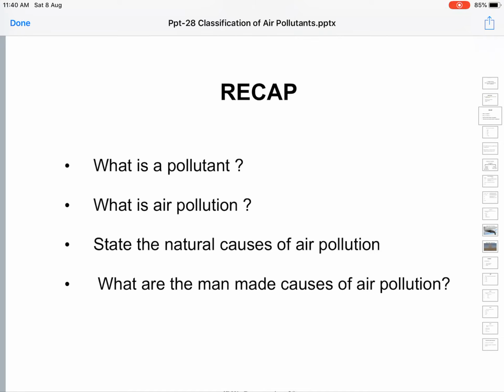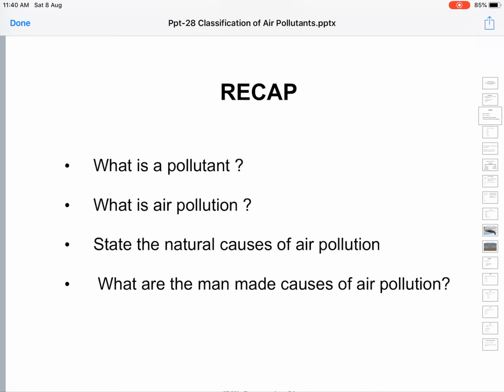Pollen grains are also released into the environment. Though essential for the propagation of plants, when inhaled they cause respiratory tract irritation and pulmonary problems. So these are some of the natural causes of air pollution.